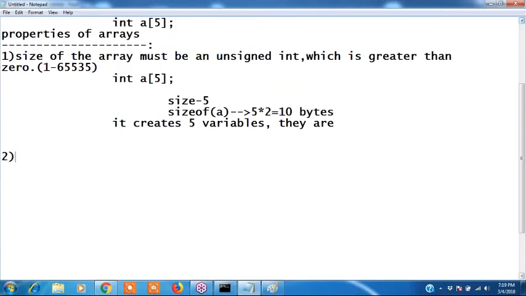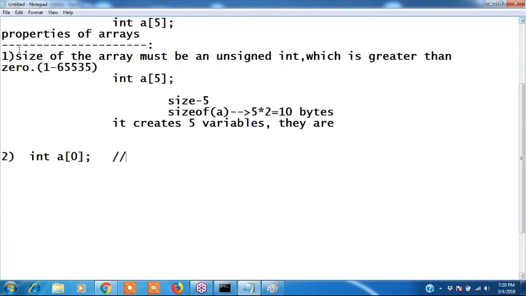See, next point is, can I declare like this? Int a of 0. Yeah, tell me guys. Nikita, sir, is it valid? Yes, sir. No, sir. No. Why?